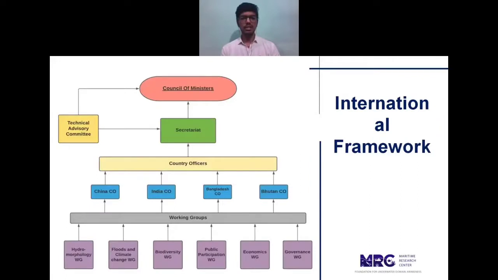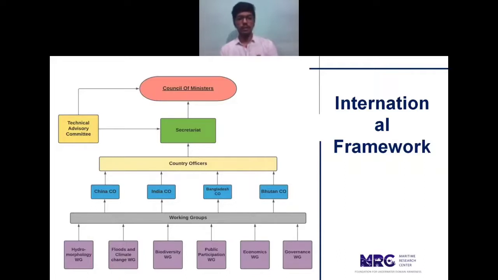For the international framework, the exact framework looks like this, where the topmost level comprises the Council of Ministers, which will be supported by the Technical Advisory Committee. The Technical Advisory Committee will be responsible for providing inputs to the Secretariat as well. The Secretariat will take the inputs from the country officers and then forward them to the Council of Ministers. The country officers will be from the four countries directly or indirectly involved with the Brahmaputra river. Three of the countries, China, India, and Bangladesh, are directly related to the Brahmaputra river, whereas Bhutan also becomes a major player here because the sub-basin of the Brahmaputra river concerns Bhutan as well.